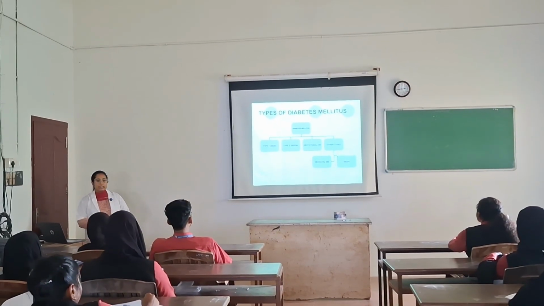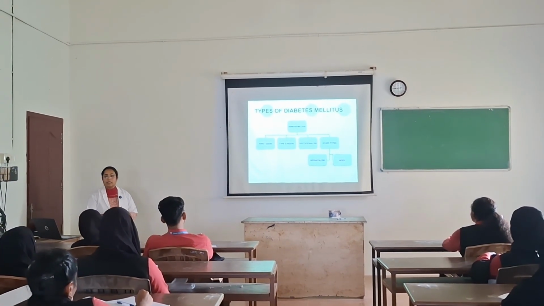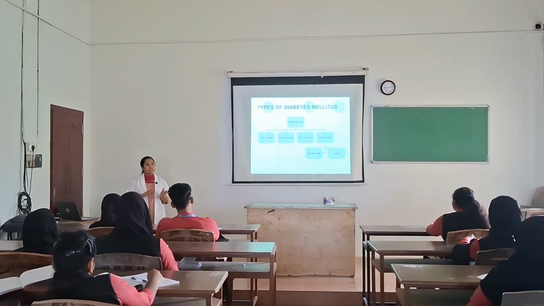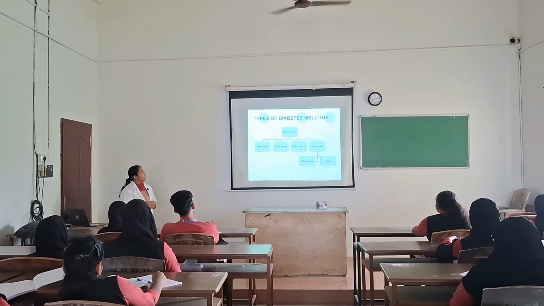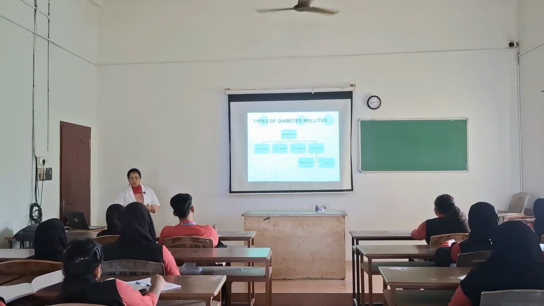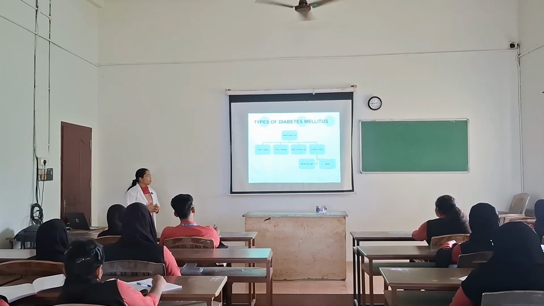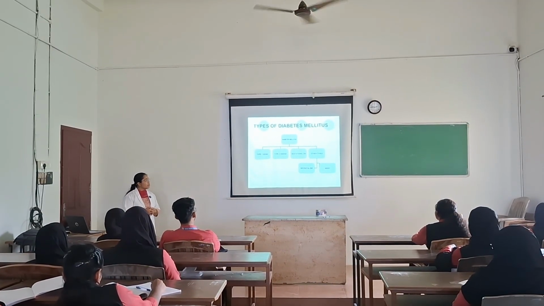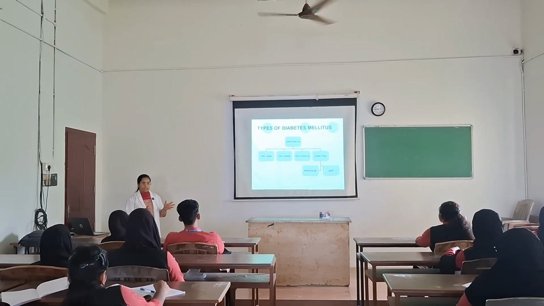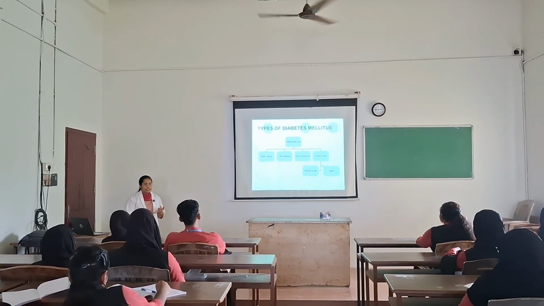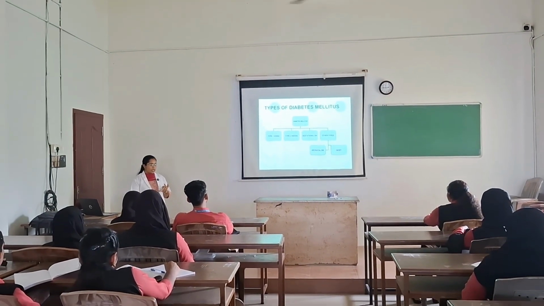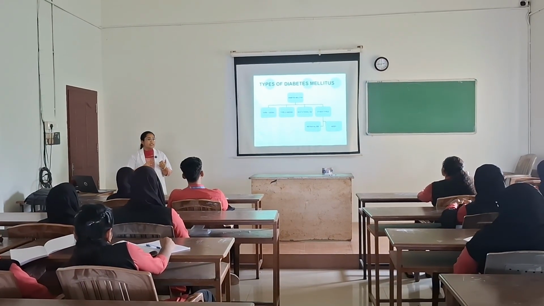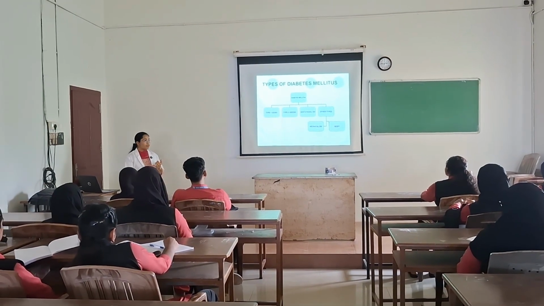So next we move on to the classification. We have the main classification as type 1 and type 2 diabetes. We have classified it mainly into two, because type 1 is insulin dependent or juvenile onset diabetes. Then type 2 we can say is non-insulin dependent. That is because in type 1 there is insulin deficiency in diabetic patients, because it's an autoimmune disease. That is, our own immune system will be destroying the beta cells of our body.